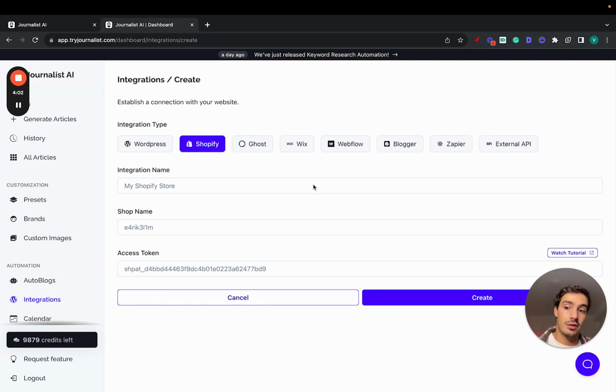And we go a step even further because you can connect your brand right here. If you click brand, you can connect your brand, and Journalist will learn as much as it can about your brand, right? It essentially will know as much as you do about your brand, right? So it's going to produce even more brand-tailored content in your brand's voice, using your brand's images, all this on autopilot for you while you focus on delivering orders, processing orders, all that. We will run your blog on 100% autopilot.